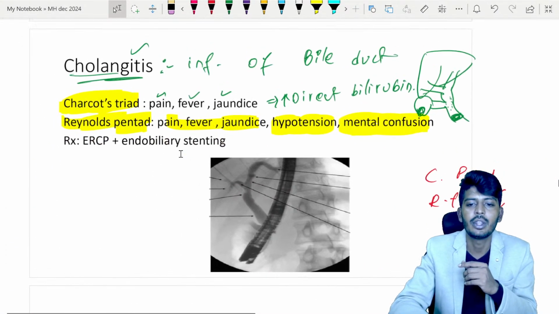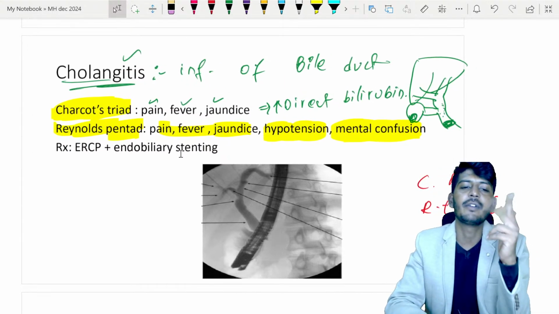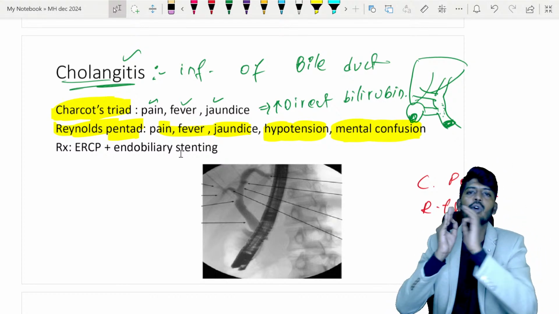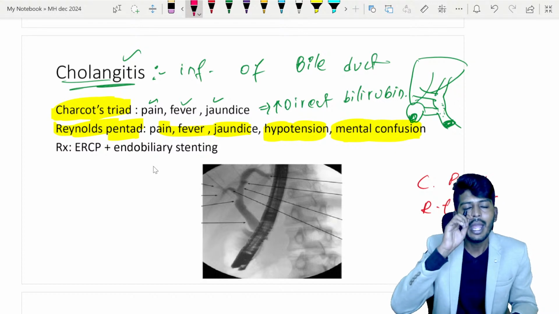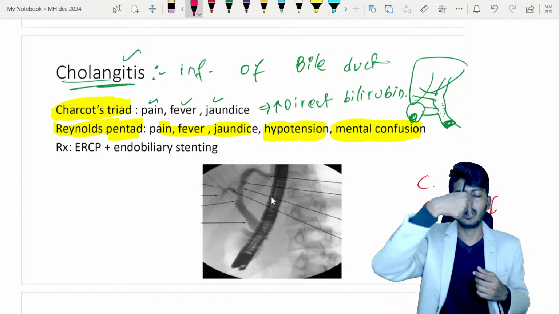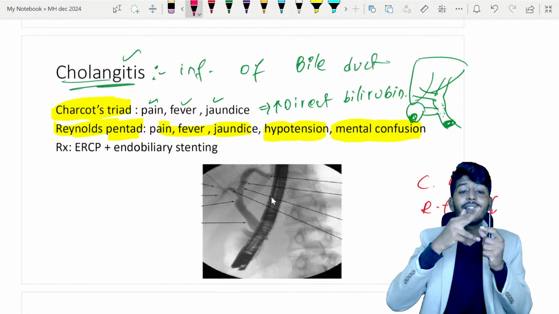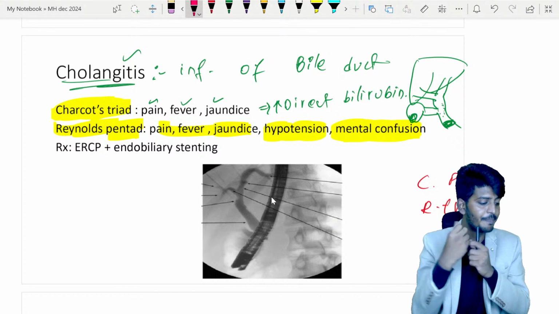And let's continue with the clinical features of cholangitis. Cholangitis, you will have pain, fever, jaundice, and treatment will be ERCP with endobiliary stenting. What is this ERCP? Already we told, endoscopic retrograde cholangiopancreaticography. So basically we take the endoscope, go and cut the sphincter. Where? In the duodenum. In the duodenum we cut the sphincter and inject the contrast.